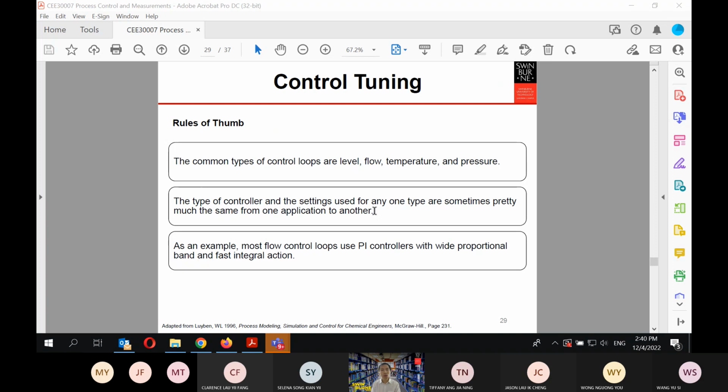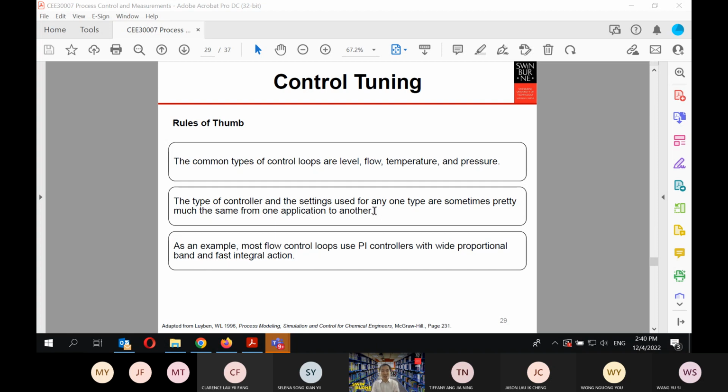There are rules of thumb for control tuning. The common types of control loops are level, flow, temperature, and composition. The type of controller and settings used for any one type are sometimes pretty much the same from one application to another.